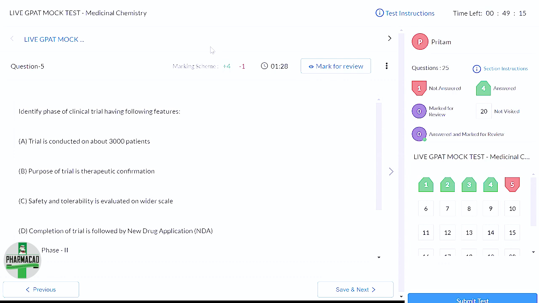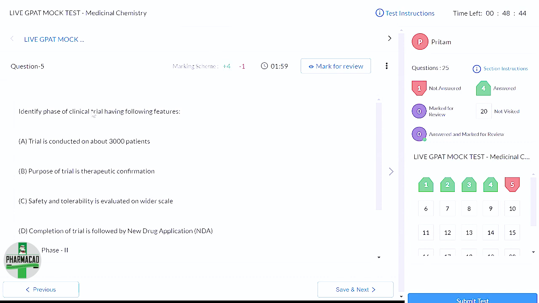But phase 4 में जब actual real world में drug जाता है, doctor do not select the patient based on inclusion and exclusion criteria. They see okay, ये patient को ये है, ये disease है, मैं ये दे देता हूँ. वो फिर old age भी हो सकता है, young age भी हो सकता है, कैसा भी हो सकता है, right. So अलग अलग population का exposure होता है drug से, and then what is the side effect, how the molecule is behaving, that is observed in phase 4 after launching. ठीक है.